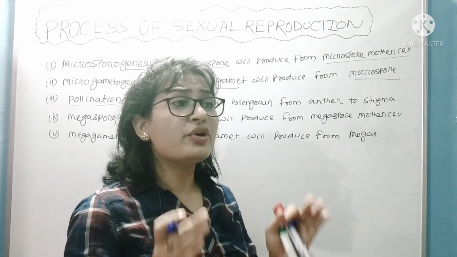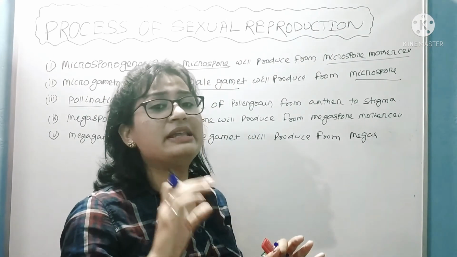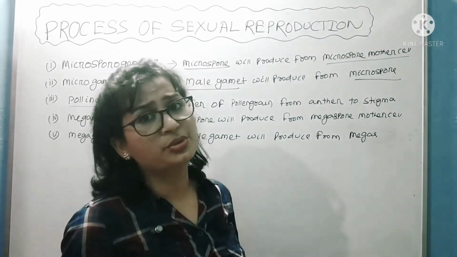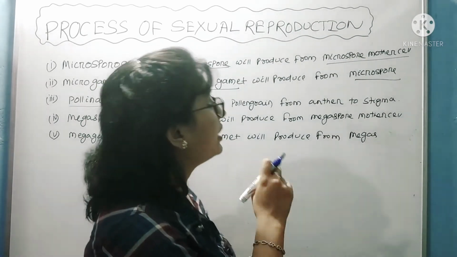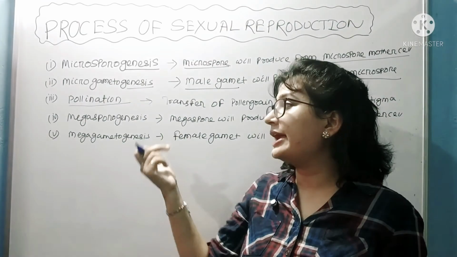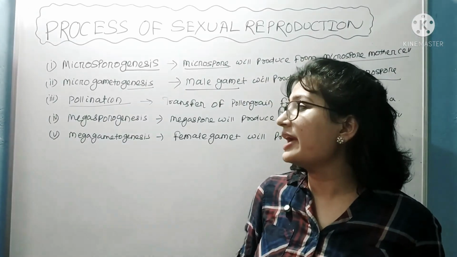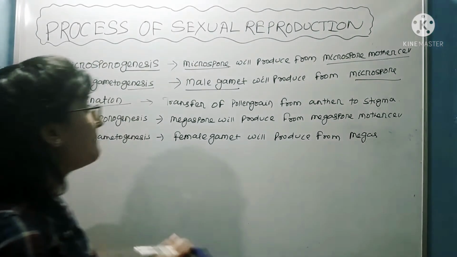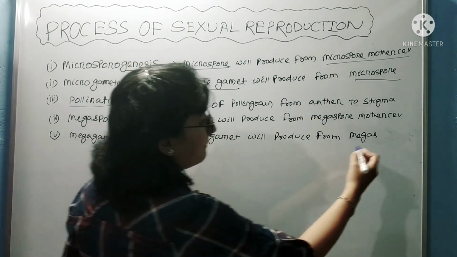Because the size of the female sex organ is quite large in comparison to the male. The male size is very small. That's why we use micro, and as you know, mega means large and the female size is very large. That's why we use mega for female. So female gamete will produce from what? Megaspore.